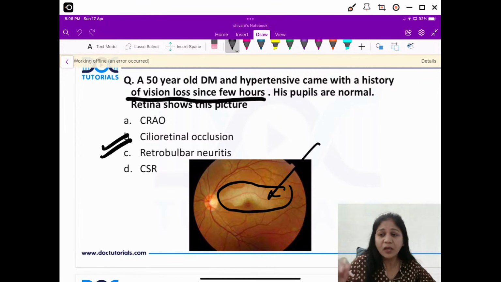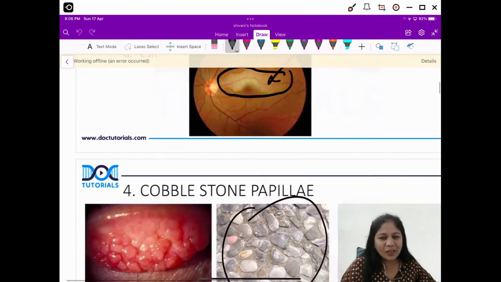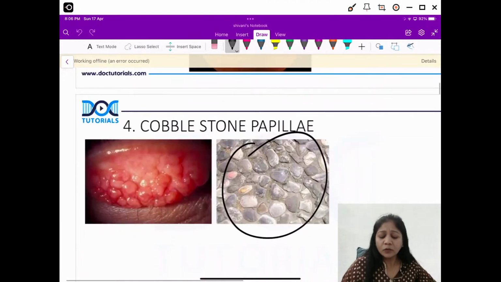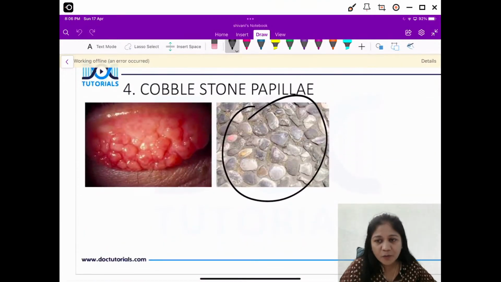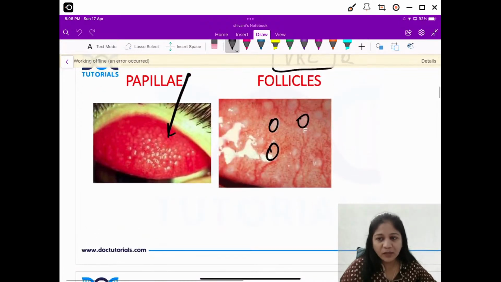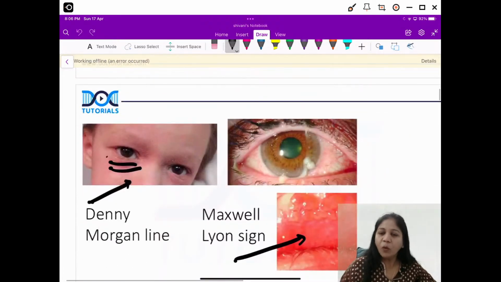Okay, so you have white retina only at the central area. Please remember cilio-retinal artery. Okay, cobblestone papillae, large huge papillae. We discussed more things about VKC. Some important signs, Denny Morgan signs and Maxwell Loin sign also.